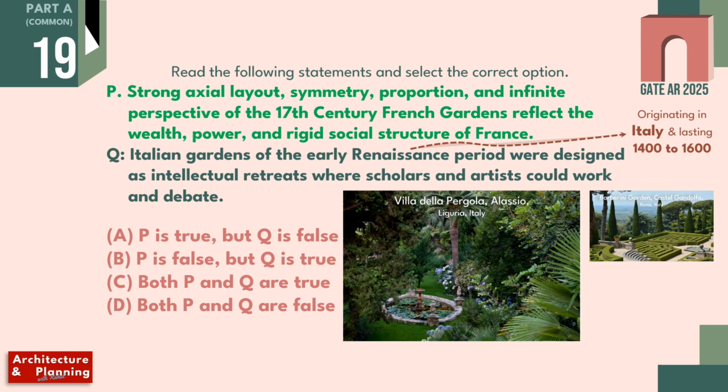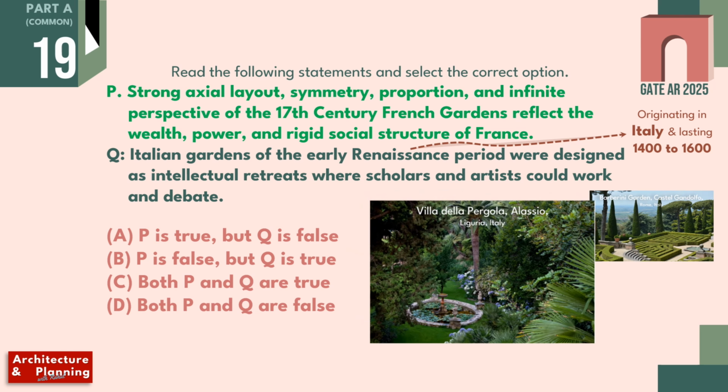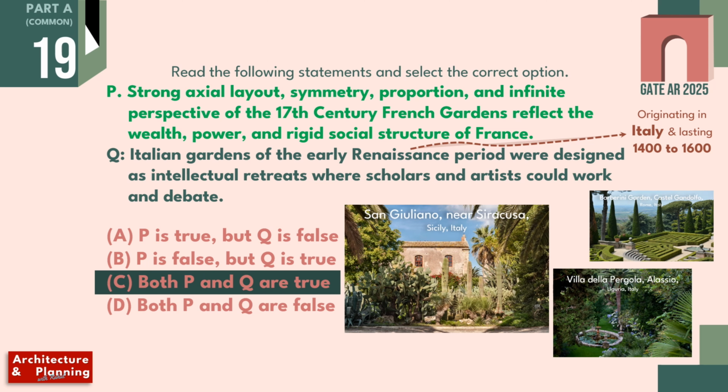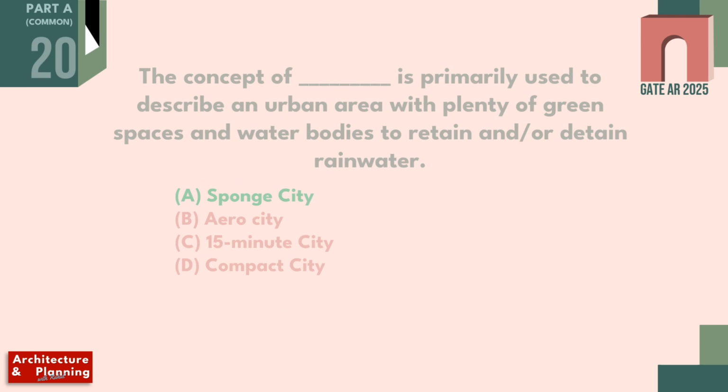These are some examples of Italian gardens during the Renaissance period, which you can see on the screen. Hence, this statement is also true. So the correct answer of this question is option C, both P and Q are true. Let's move to the next question.